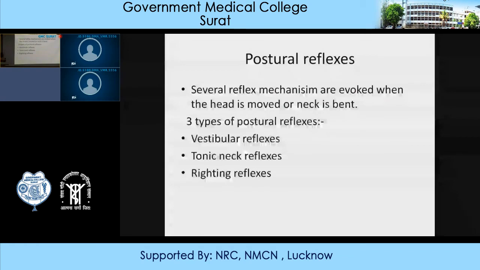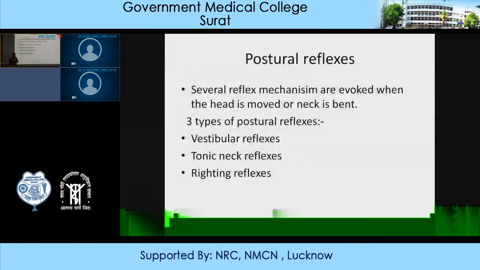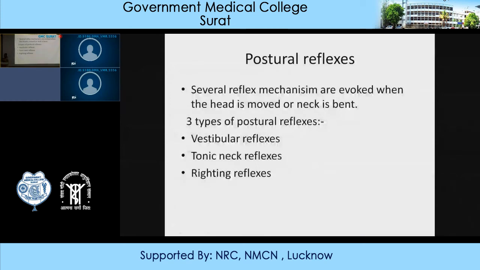Now, how is balance maintained? Balance is maintained through various reflexes which I have already told you, and these reflexes are known as postural reflexes. So what are postural reflexes? Several reflex mechanisms are evoked when the head is moved or the neck is bent. Whenever there is a change in posture, certain reflexes will arise in order to correct the position of the person and to maintain equilibrium. There are three types of postural reflexes. One is the vestibular reflexes, second is the tonic neck reflexes, and third are the righting reflexes.